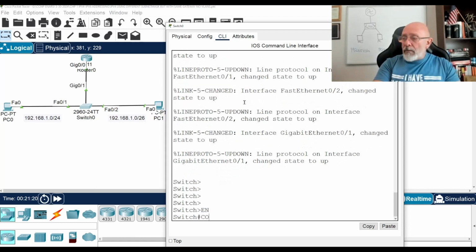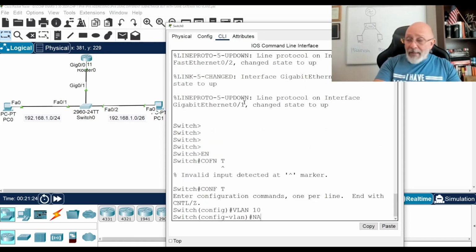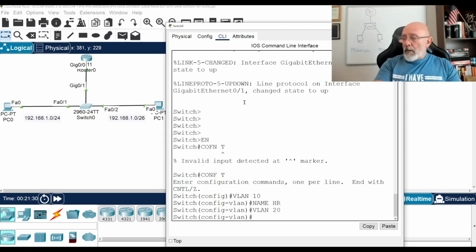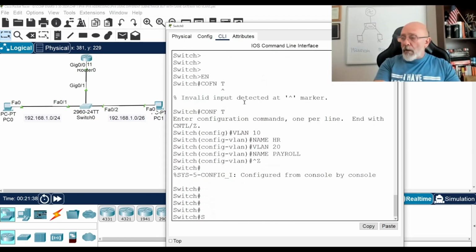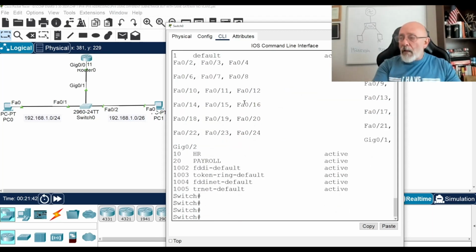All right, so enable, conf t, VLAN 10, name, obviously my favorite department, HR. And then VLAN 20, name, that's another of my favorite departments, payroll, get paid. All right, let's do a show VLAN brief, make sure they're there. Lovely. Now let's assign them.